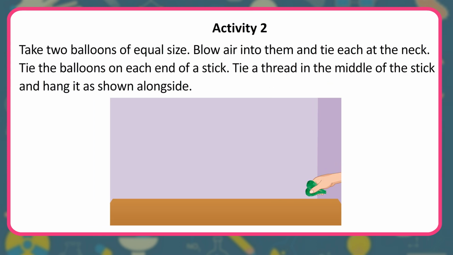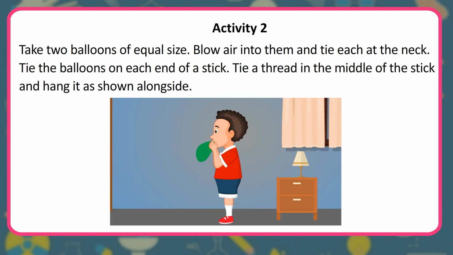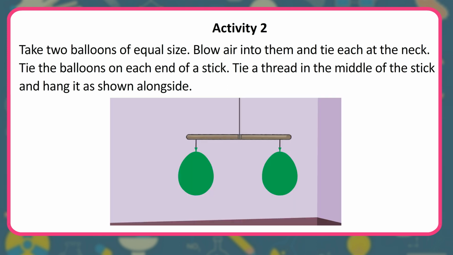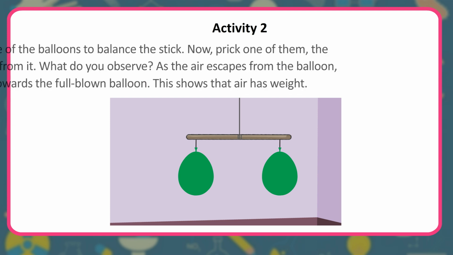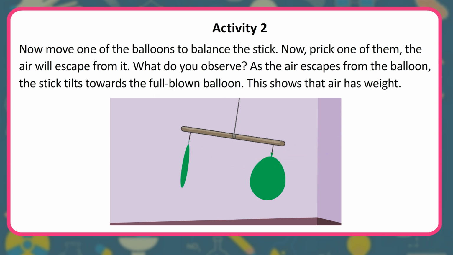Activity 2. Take two balloons of equal size. Blow air into them and tie each at the neck. Tie the balloons on each end of a stick. Tie a thread in the middle of the stick and hang it as shown alongside. Now move one of the balloons to balance the stick. Now, prick one of them. The air will escape from it. What do you observe? As the air escapes from the balloon, the stick tilts towards the full-blown balloon. This shows that air has weight.